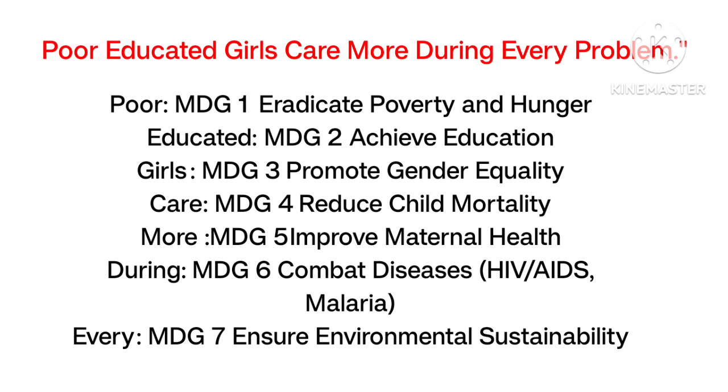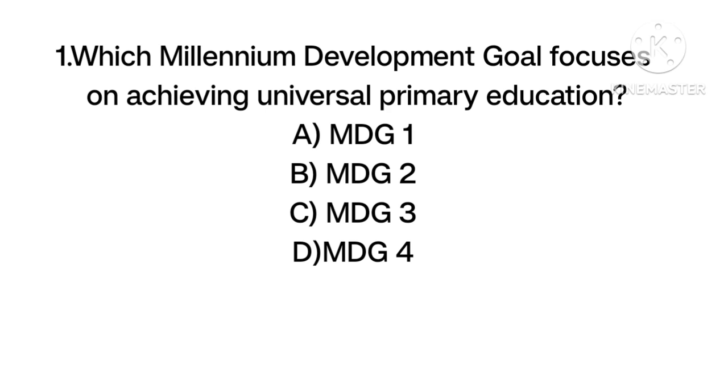So let us practice a couple of questions that might come in the exam. The first question is, which Millennium Development Goal focuses on achieving universal primary education? Option A MDG 1, option B MDG 2, option C MDG 3, and option D MDG 4. Answer is option B MDG 2. So the MDG 2 focuses on achieving universal primary education.